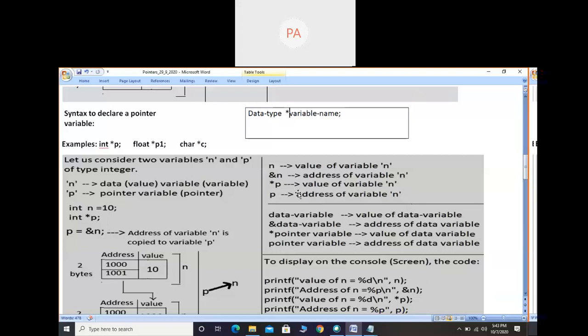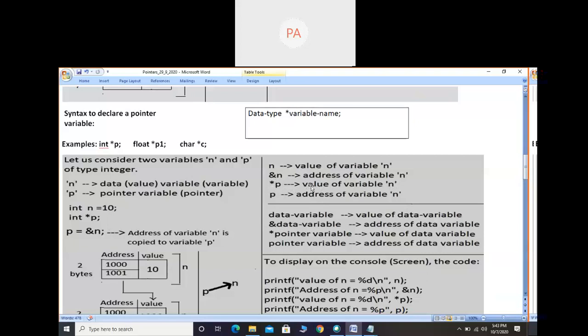So these four statements explain how to get the value of variable N and the address of variable N by using variable N and by using variable P. That means by using variable N means the data variable, and by using variable P means the pointer variable. If I want to get the value of variable N by using N only, then just write N. Don't write any star or ampersand, nothing. If you want to get the address of variable N, you write ampersand N. If you want to get the value of variable N by using P, that is the pointer, then write star.